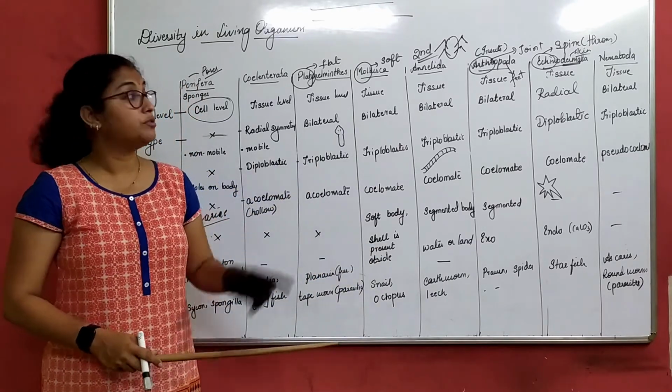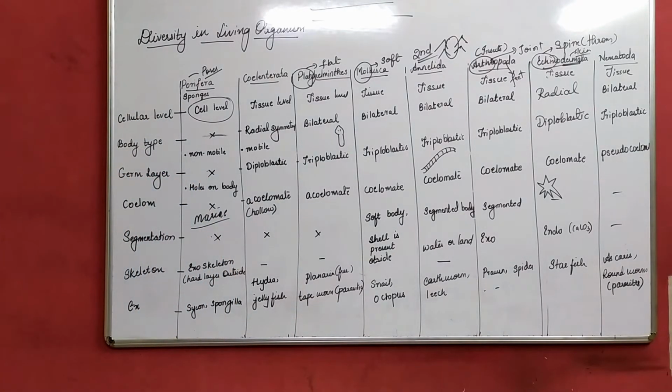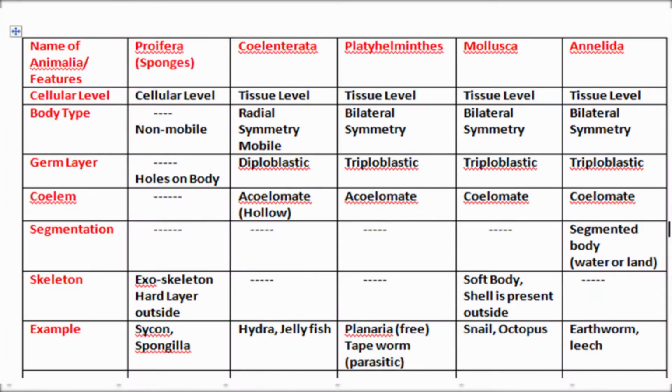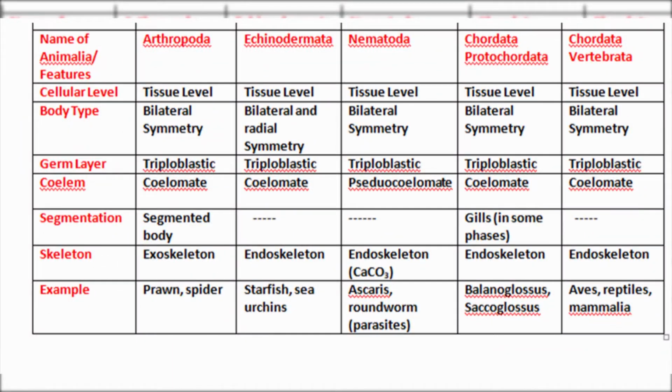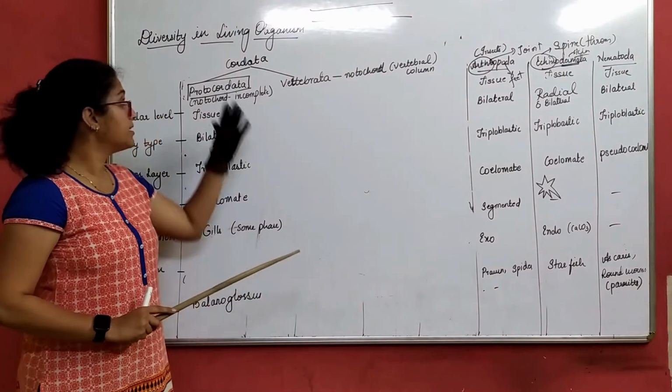Next we'll move on to the last phylum, that is Protochordata. Okay, we'll move to the next phylum, that is Chordata.